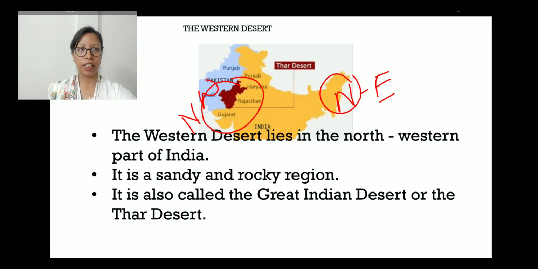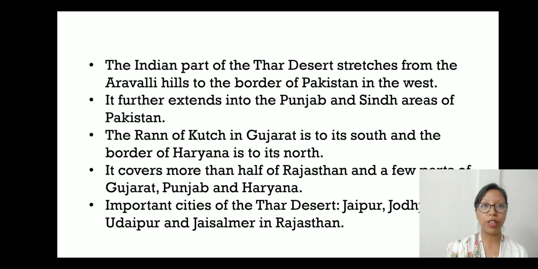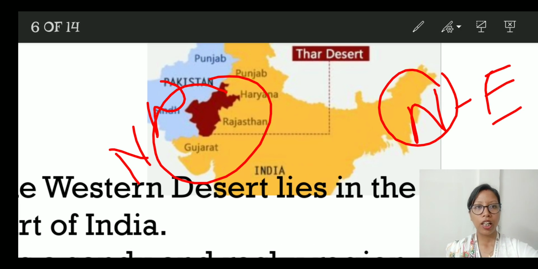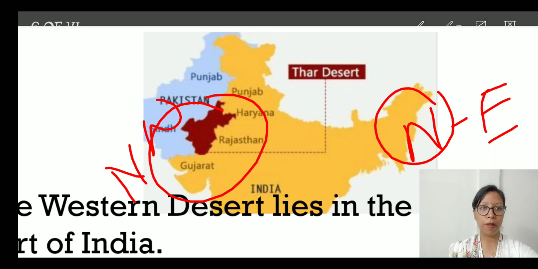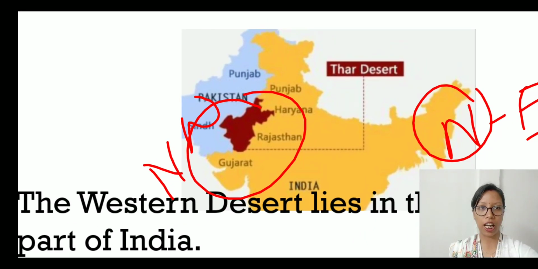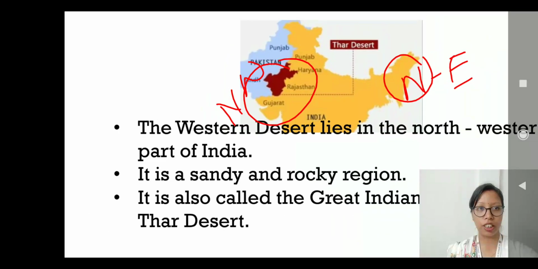Let us move towards the next one. So here we are going to discuss the Western Desert. The Indian part of the Thar Desert stretches from the Aravalli Hills to the border of Pakistan in the west. Now, remember one thing, if you go back here, the Thar Desert also falls into the west, into some areas of Pakistan. But we are talking about the Indian part of the Thar Desert, as we belong to India and we are discussing the Indian Western Desert.